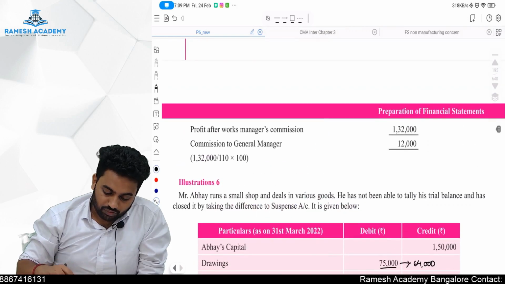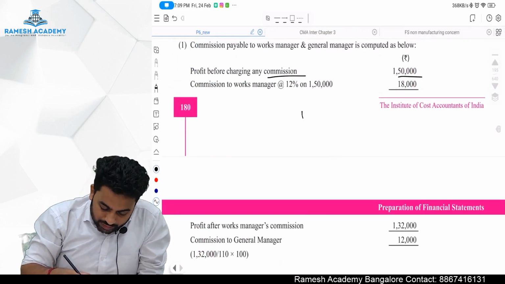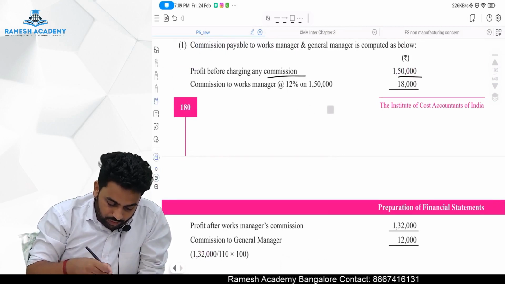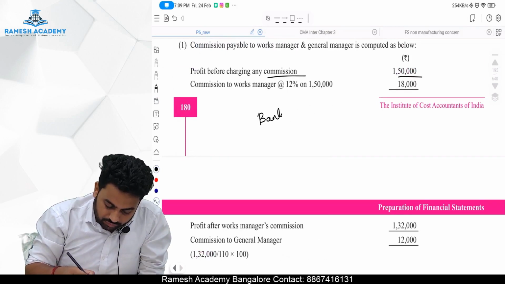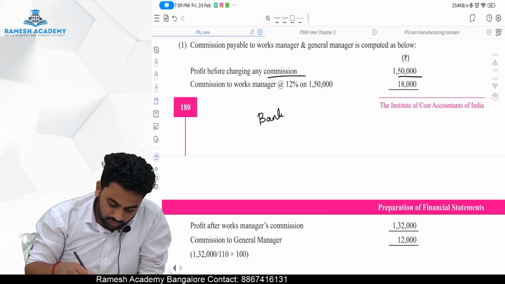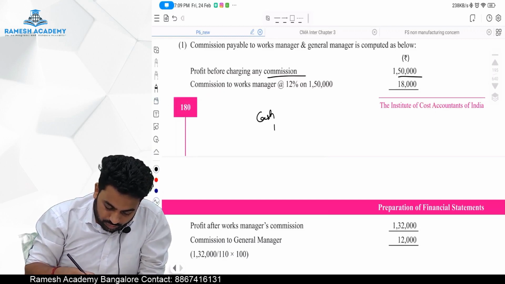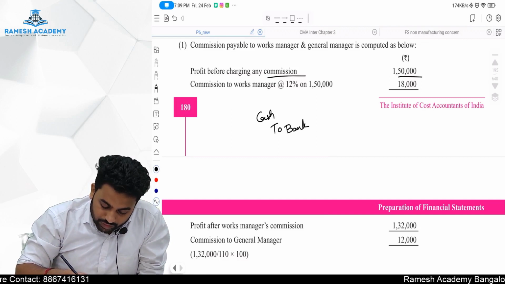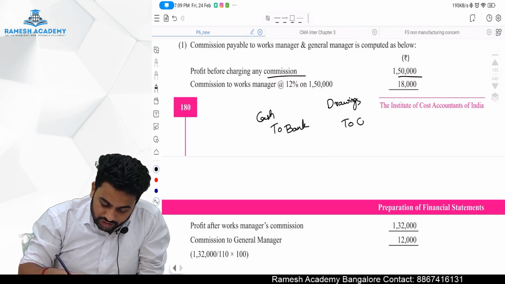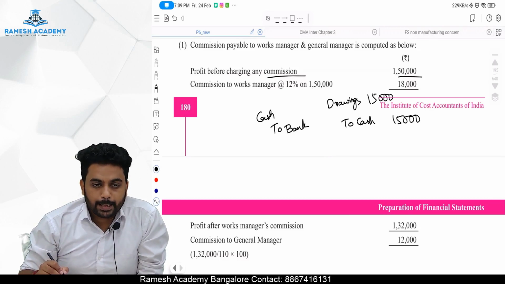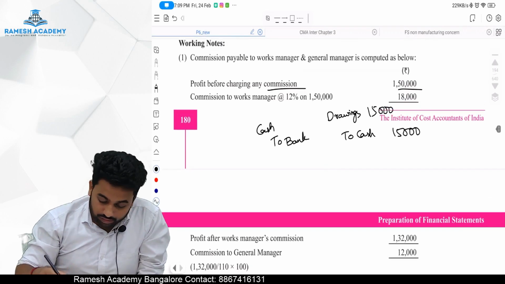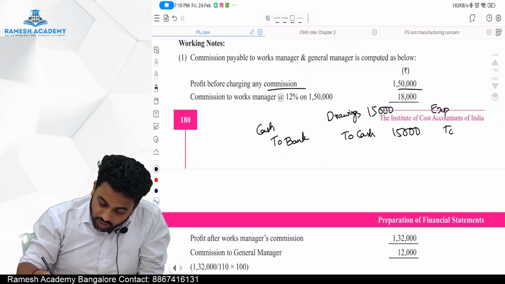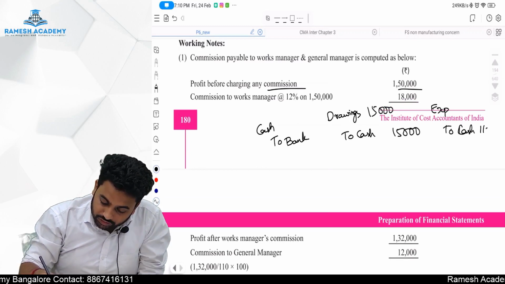Listen very carefully. What are we doing? First, cash to bank, we are withdrawing it. Later we are doing drawings to cash, 15,000. Also one more entry is coming, expense to cash, 11,000.